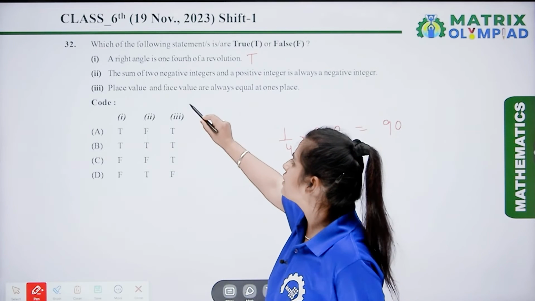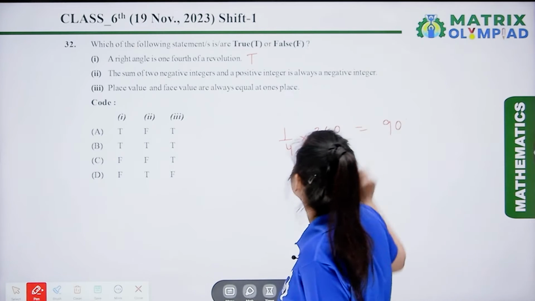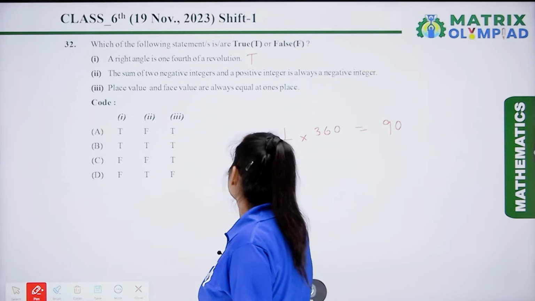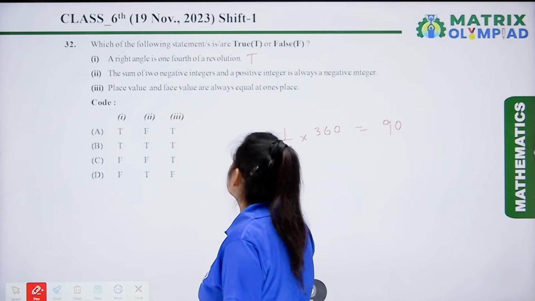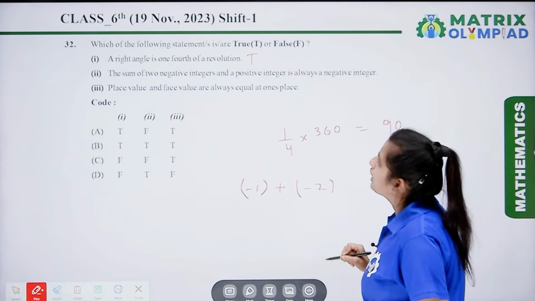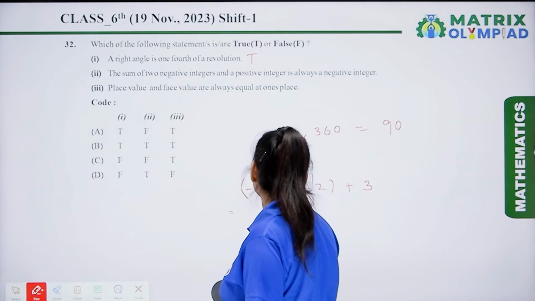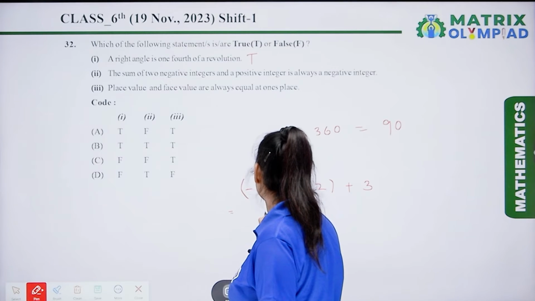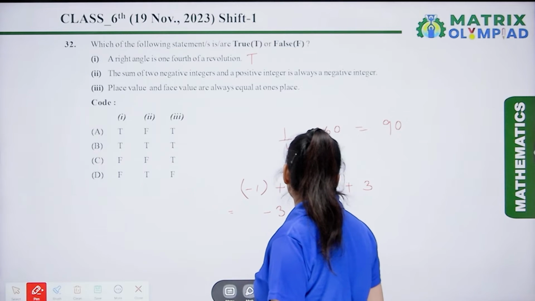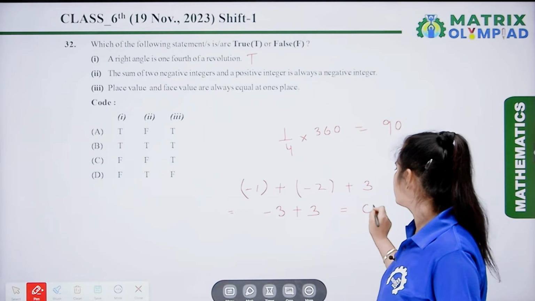The next is, the sum of two negative integers and a positive integer is always a negative integer. So let's take an example of two negative integers. Let it be -1 plus -2 and the third one is the positive 1. So the sum of these three numbers is -3 and +3, that is 0.